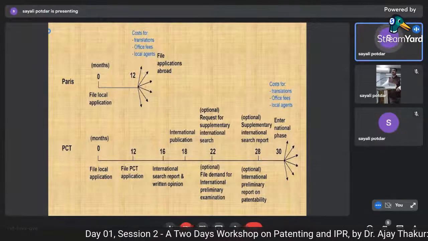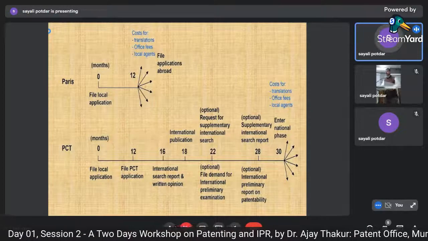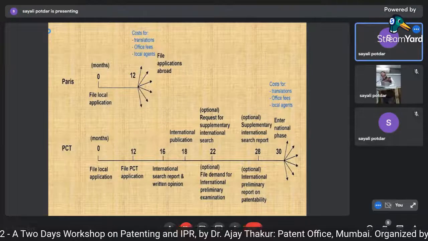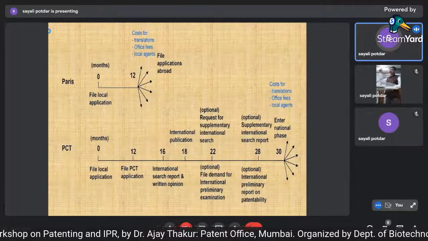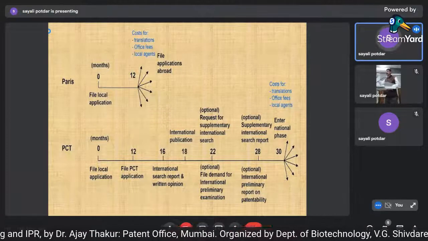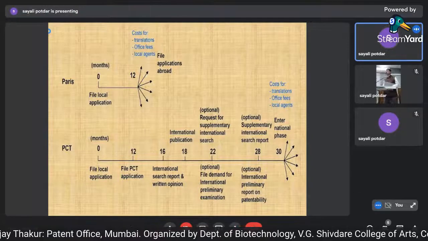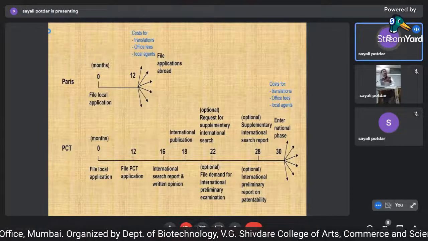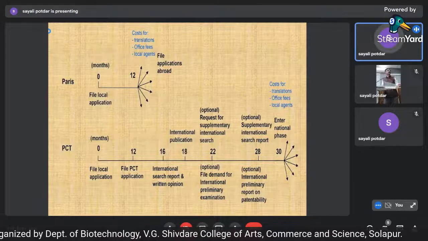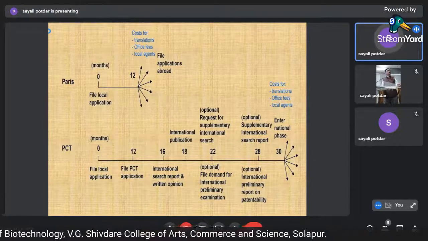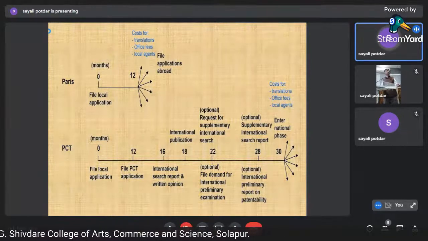They conduct a thorough search and then give a report wherein you get a rough idea whether your invention is patentable, whether it has novelty, or whether it is not having an inventive step, or whether it is not having industrial applicability. That can be seen here. And if you want to proceed, then the application gets published in 18 months.